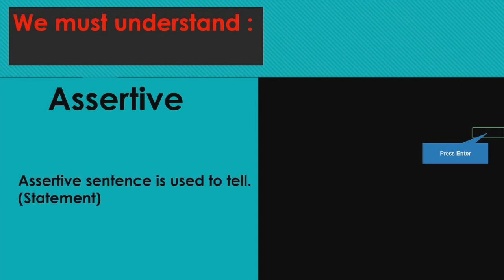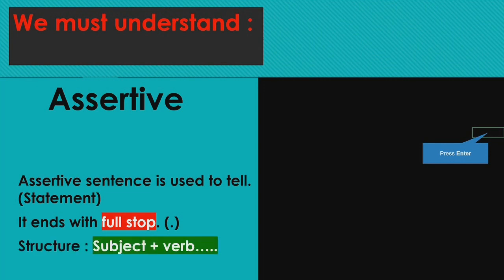So assertive sentence is used to tell something. So it is also called statement. Generally we use full stop at the end of assertive sentence. And the structure we follow is subject plus verb and extra words. So it starts with the subject and then verb comes and then at the end extra words and full stop.